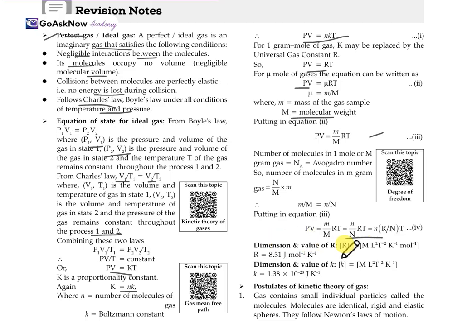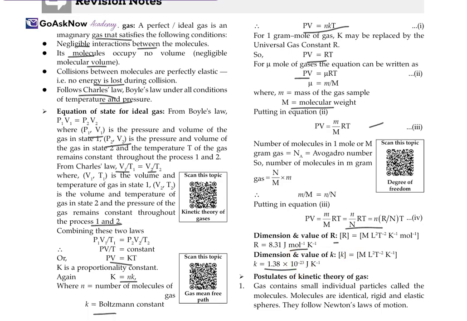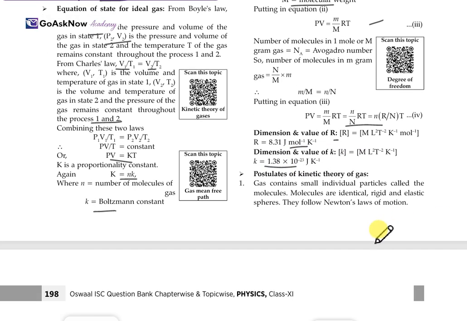Here the dimension of R is ML²T⁻²K⁻¹mol⁻¹, and the value of R is 8.31 joule mole inverse Kelvin inverse. The dimension of the Boltzmann constant k is ML²T⁻²K⁻¹. The value of k is 1.38 into 10 raised to the power minus 23 joule per Kelvin.